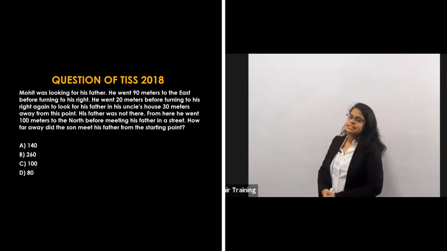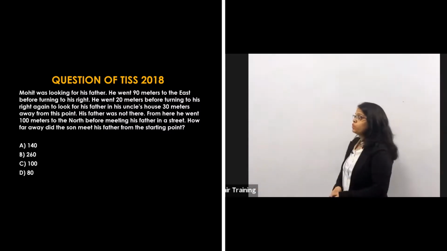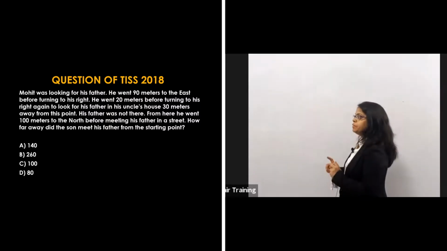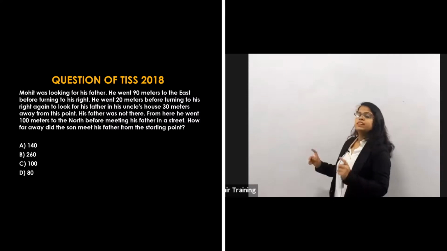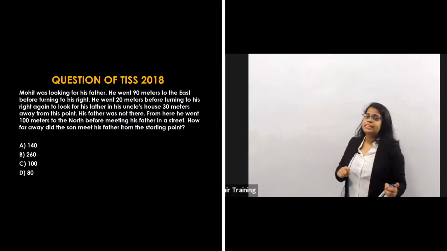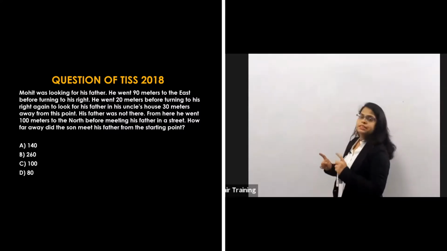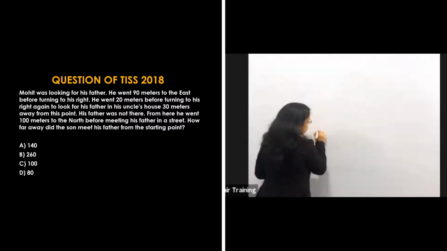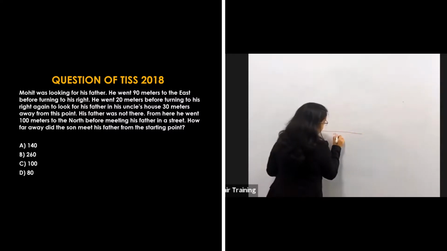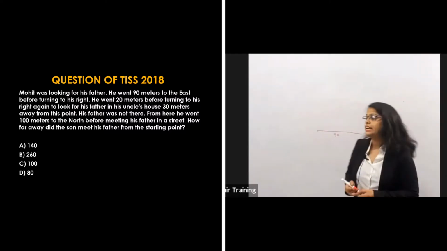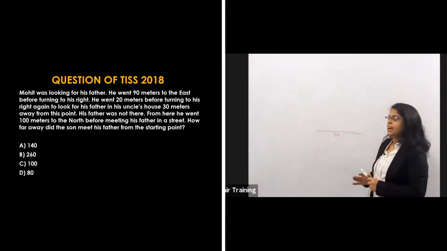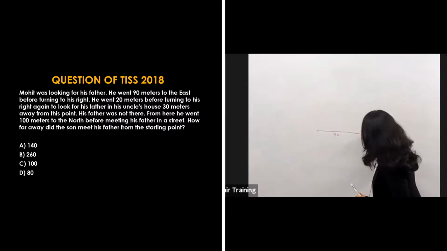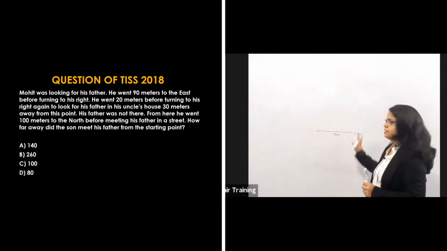In the question, they are saying that Mohit was looking for his father. He is searching for his father. He went 90 meters to the east before turning to his right. Before turning right, what is he doing? He is going 90 meters to the east. So suppose he is starting from this point and going 90 meters east. After that, he turns to his right, so he will go downward.